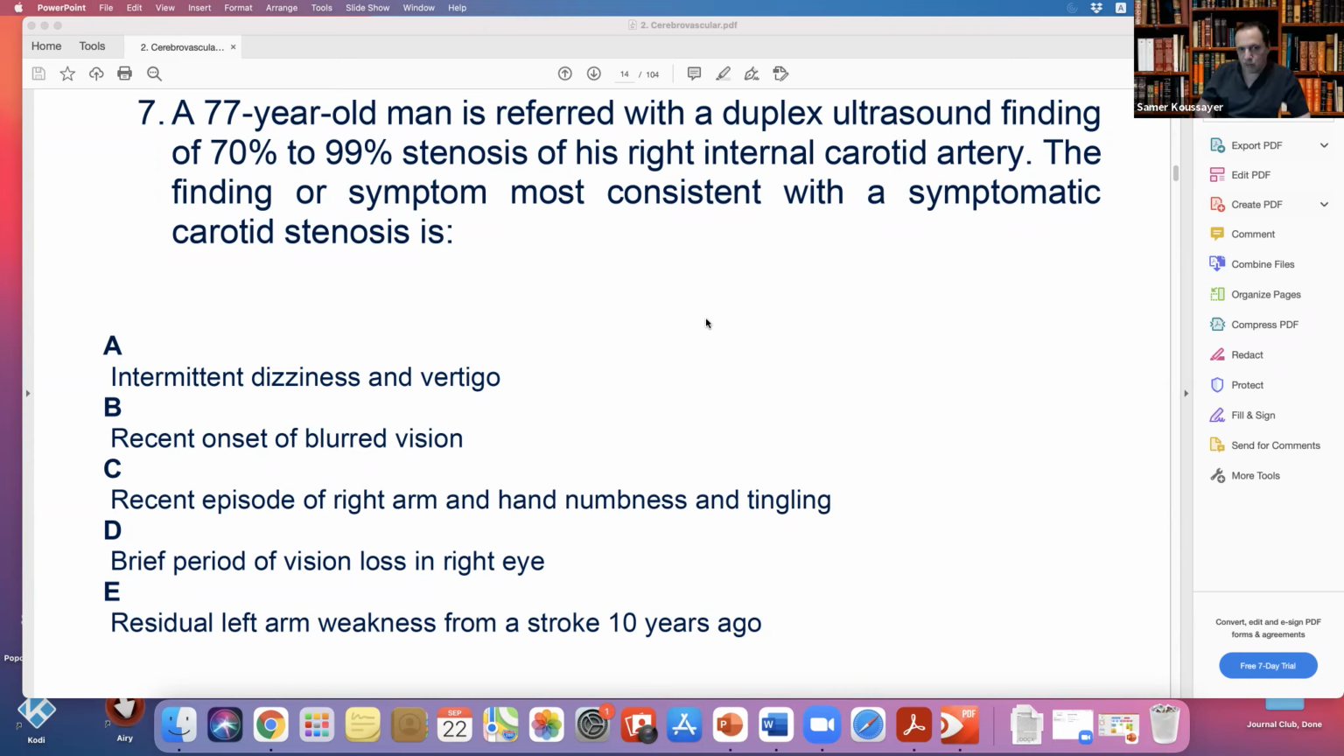And the left arm weakness, yes, it would be from a stroke, and if he said within 3 months, yes. But because he said 10 years, this is more than 6 months, so we cannot consider it symptomatic. Okay? This is very important. This is just to know what the symptoms are. So the finding most consistent with this patient being symptomatic is the vision loss in the right eye. Okay, thank you.